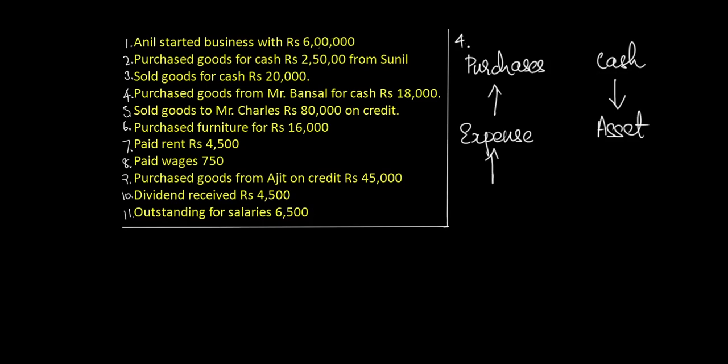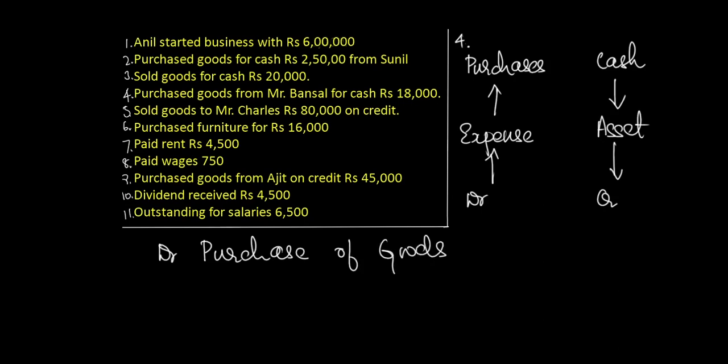Therefore, in this instance, purchase, which is our expenditure, is increasing by 18,000, and cash, which is our asset, is decreasing by 18,000. And the expense rule says if there is any increase in expenditure, debit it. And the asset rule says if there is any decrease in the asset, credit it. Therefore, the journal entry in this case would be debit purchases and credit cash.